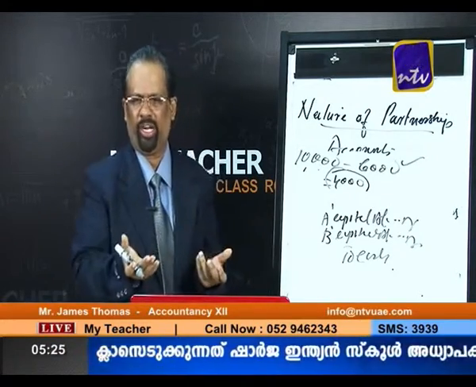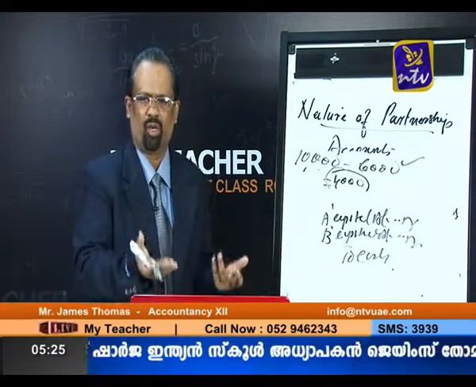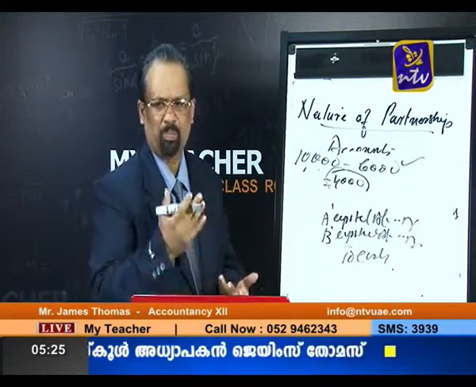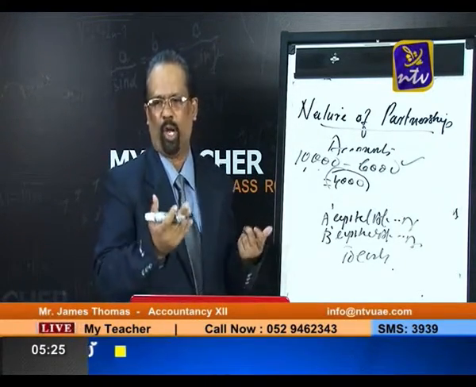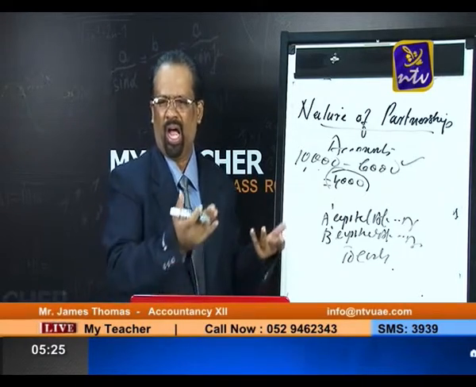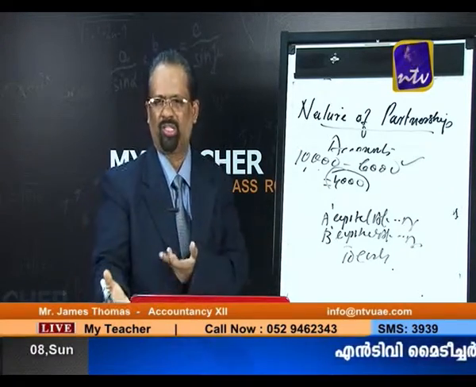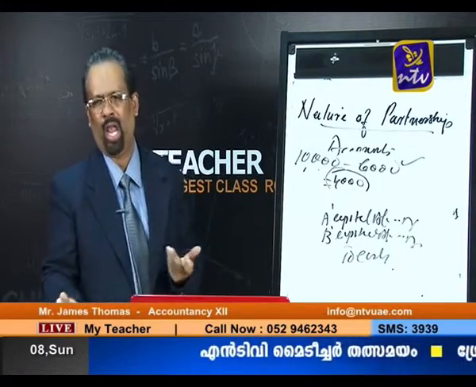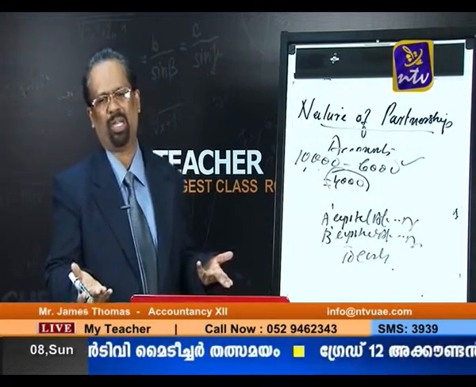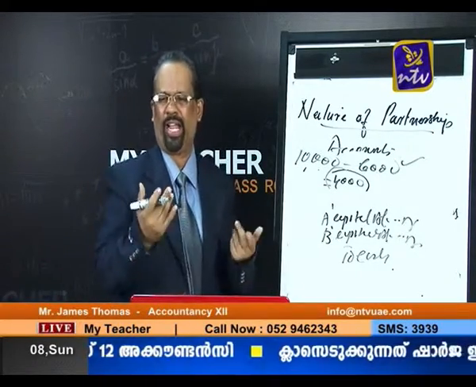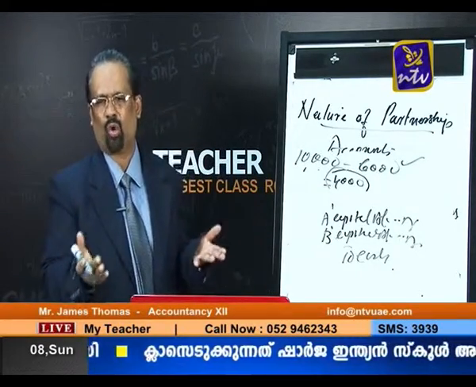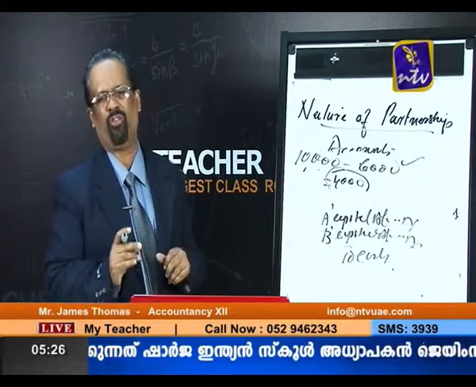And also one more entry is there. Suppose the new partner is bringing goodwill, instead of bringing cash, he is bringing a kind or a property. So the entry will be asset account debit to C's capital account and premium account, and then premium account debit to old partners' capital account. Instead of bringing cash, he is bringing an asset or a kind. So that is the last context connected with the treatment of goodwill.